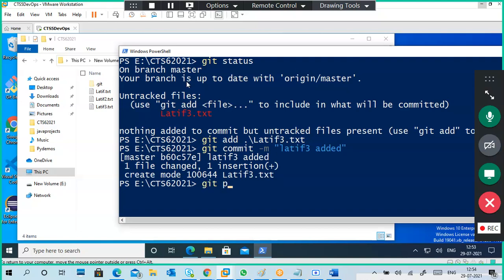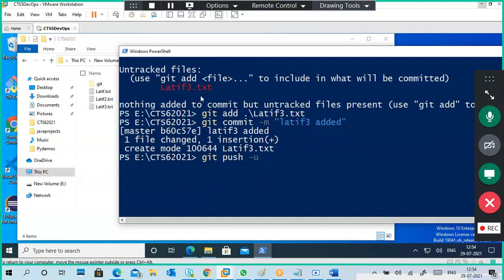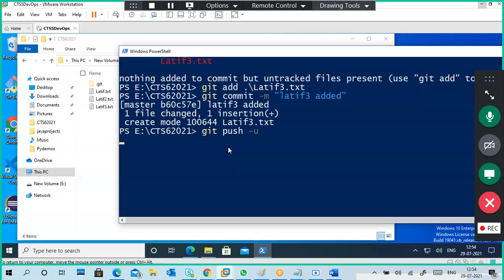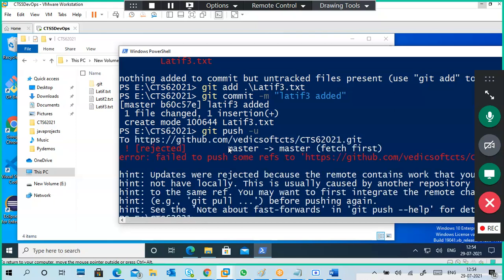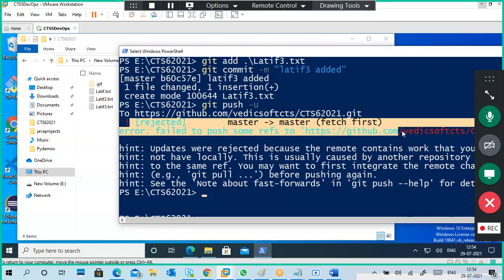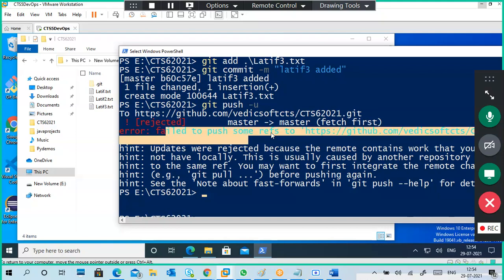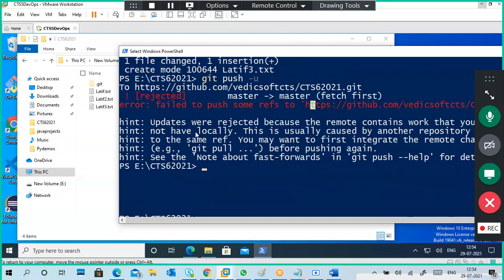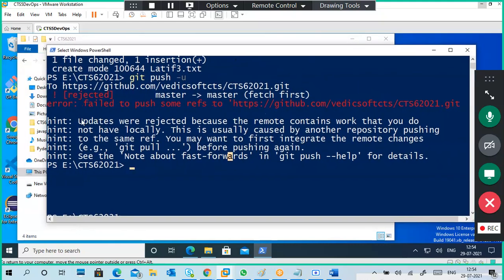Now I'm going to do git push. I'm doing git push. It is waiting. Now it is throwing a big error. See, can you see? It is a big error. Rejected. Fetch first. Failed to push some refs, and it is showing like this. You must read what error it is.